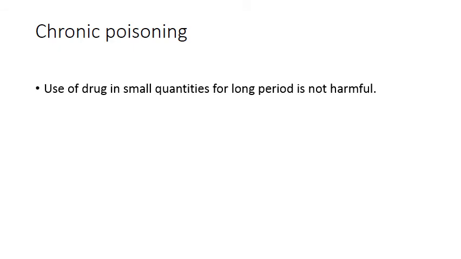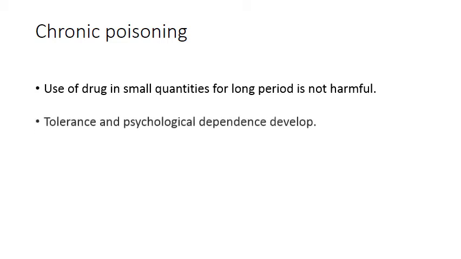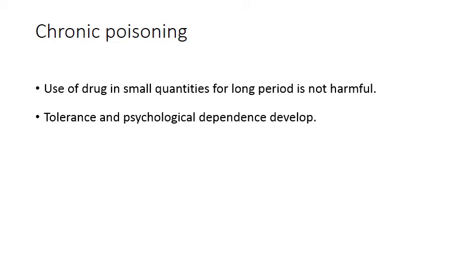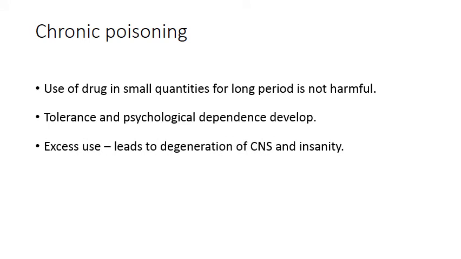Coming to the chronic poisoning state of cannabis. Chronic poisoning state results from the use of the drug in small quantities for a longer period. This chronic poisoning state may not be harmful at once, but it produces its effect. So there will be tolerance and psychological dependence for the drug. Excess use of this cannabis leads to degeneration of the central nervous system, and it may lead to insanity. What type of insanity? We'll talk about it in the subsequent slides.